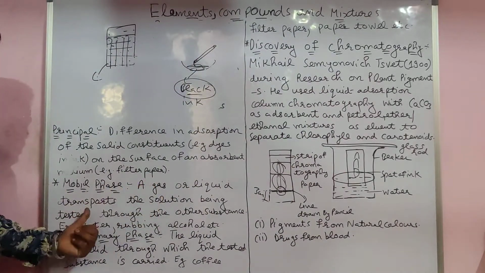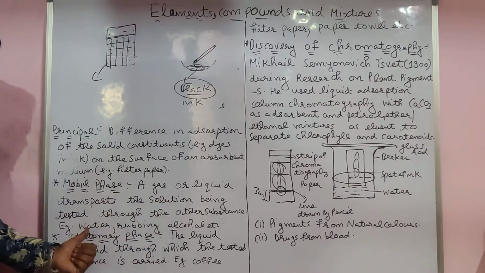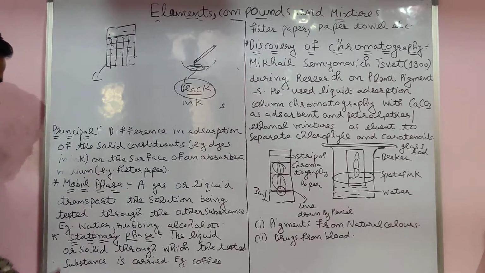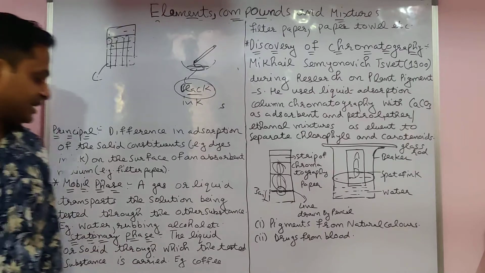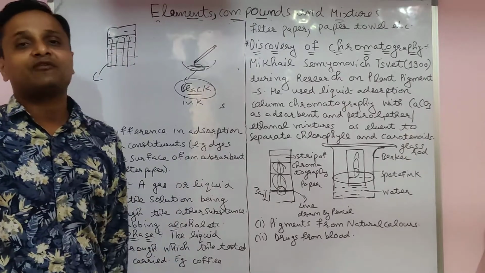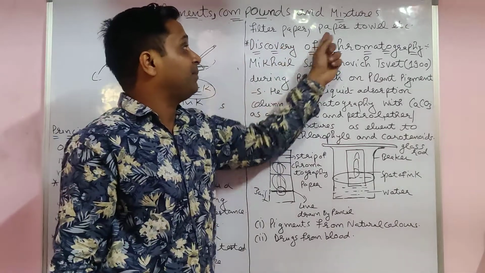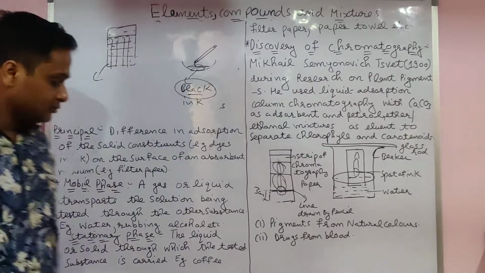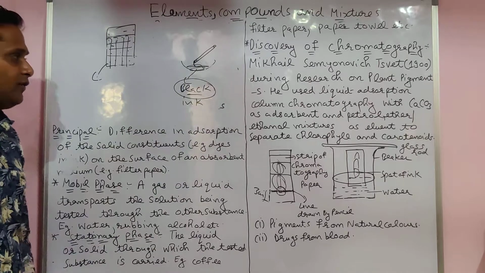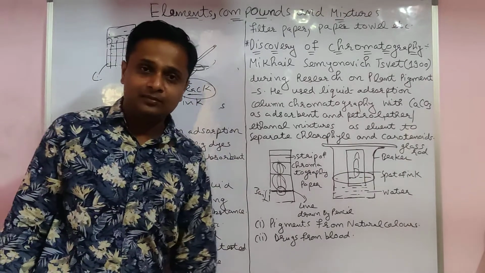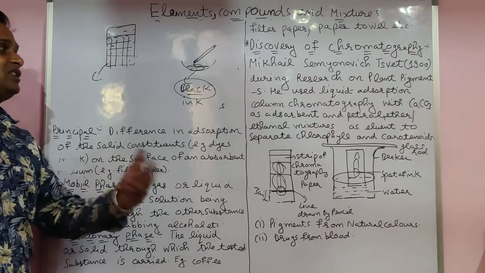Mobile phase: a gas or a liquid. I already told you, the solution being tested is carried through the other substance, such as water or rubbing alcohol. Stationary phase: the liquid or the solid through which the tested substance is carried. Example, in liquid chromatography we take agar jelly. Coffee filter paper, paper towel. Example, maybe solid, maybe liquid. Coffee filter paper, paper towel do the adsorption. This filter paper is the stationary phase only, which adsorbs the other substances.